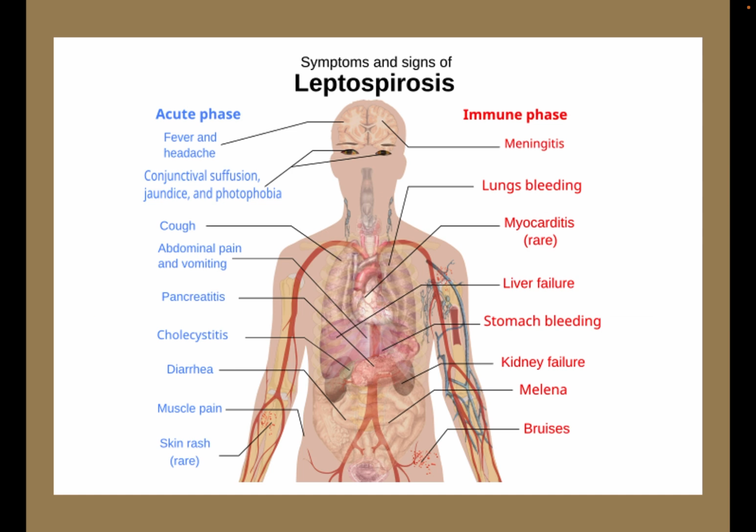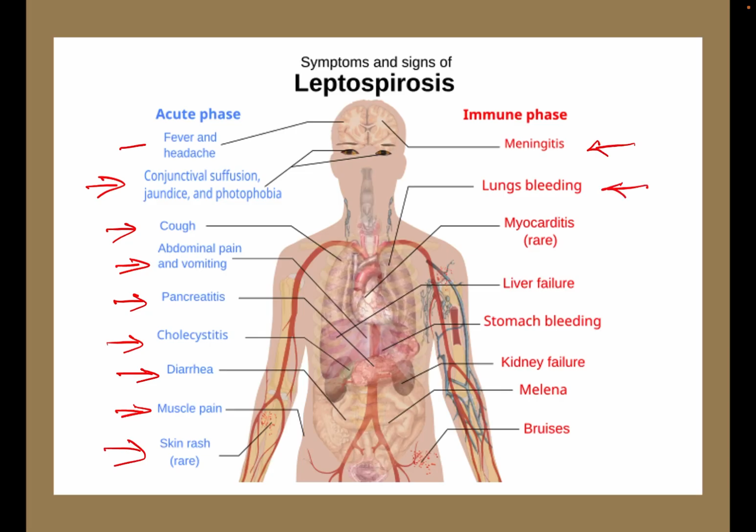In the acute phase, there will be fever with a headache, conjunctival suffusion, jaundice and photophobia, cough, abdominal pain and vomiting, pancreatitis, cholecystitis, diarrhea, muscle pain. Skin rash is quite rare. In the immune phase, it causes meningitis, bleeding in the lungs. Myocarditis is quite rare but possible. Liver failure, stomach bleeding, kidney failure, melena, and bruises.